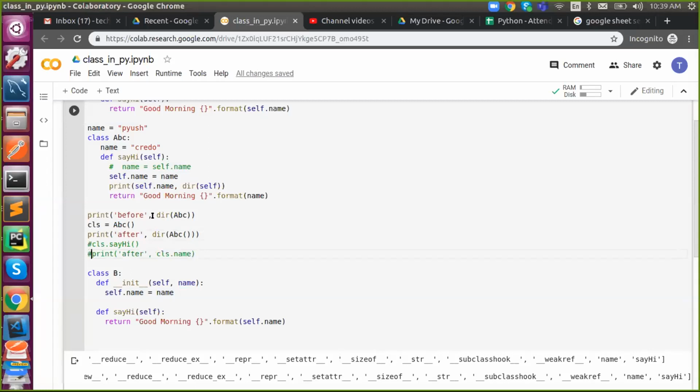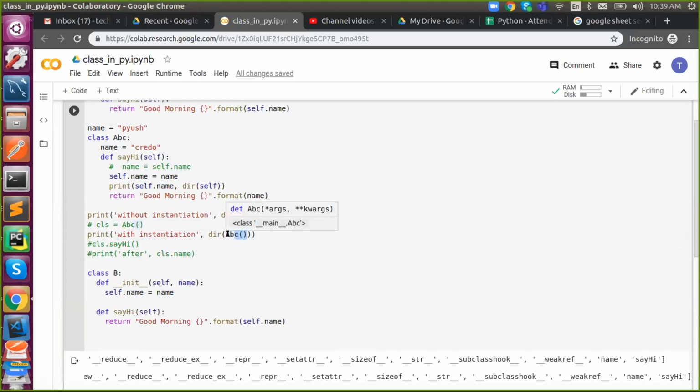This is for your understanding. So I'm checking dir for both, without instantiation and with instantiation.